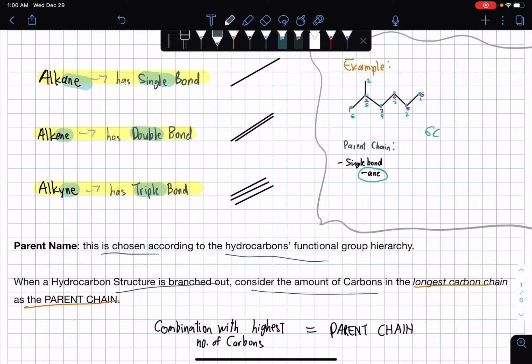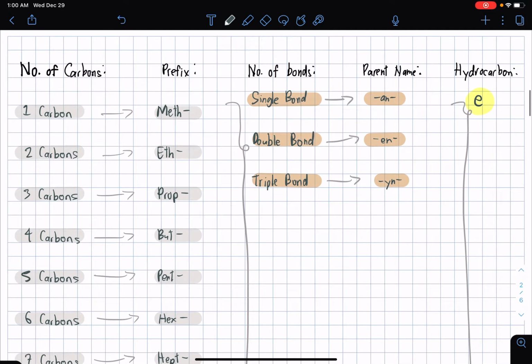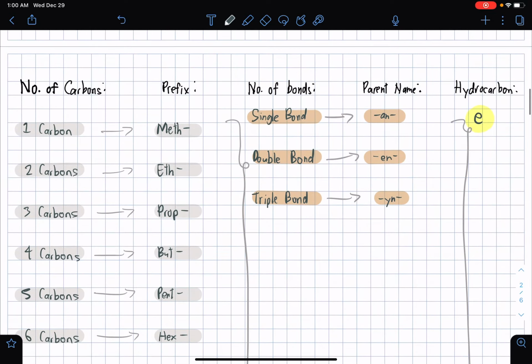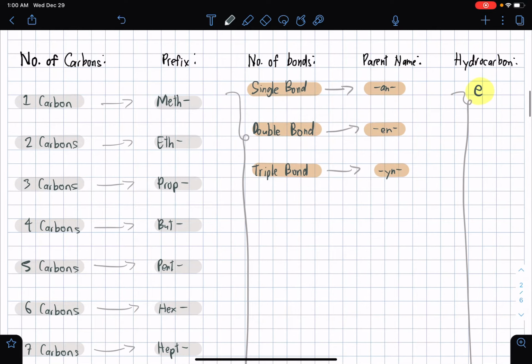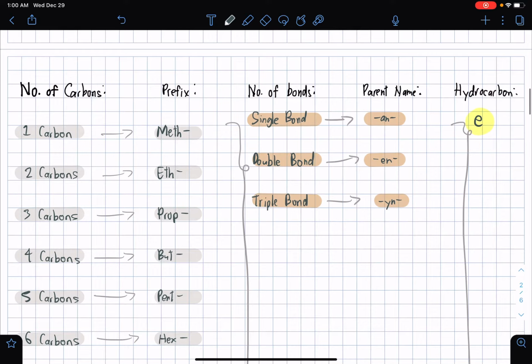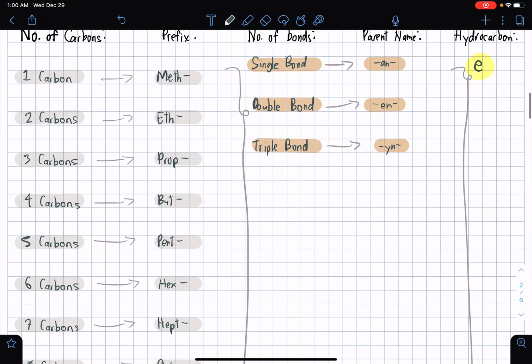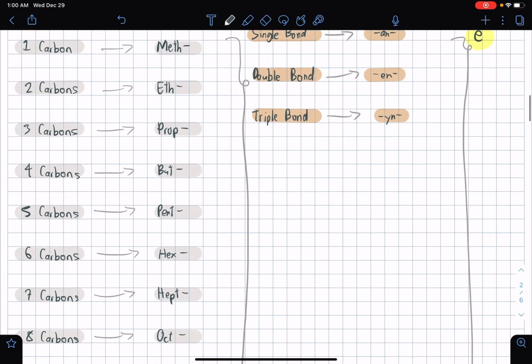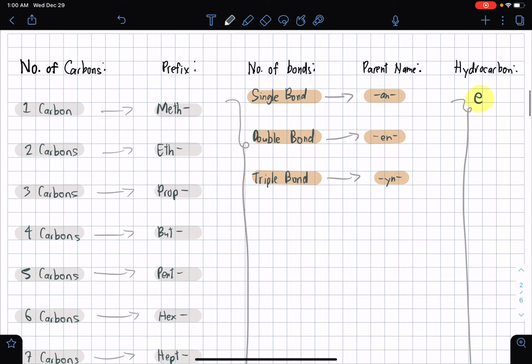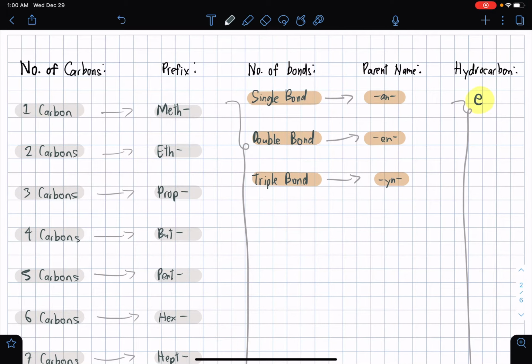So you might be asking right now, what is the purpose of counting the carbons? Well, in this list, this is a big list by the way, this is where the number of carbons matter. As you can see, for every amount of carbon, there is a corresponding prefix. And with the corresponding prefix, we have to count the number of bonds.